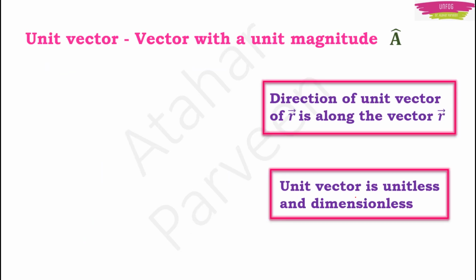Unit vector is a very important vector for us because we often use it in vectors, even in physics. So a unit vector has unit magnitude and it is used to basically specify the direction of a vector. Its direction will always be along the direction of its vector. Say, for example, if you have an xy coordinate system and the origin is there, then if your vector is pointing towards P, then the unit vector for this vector A, which is pointing towards P, is A cap.